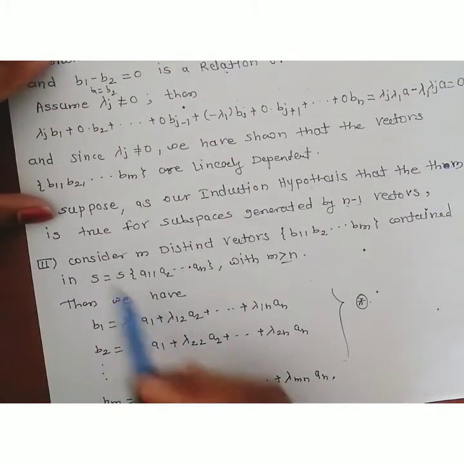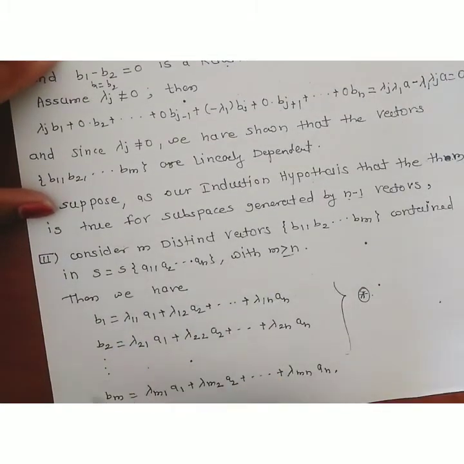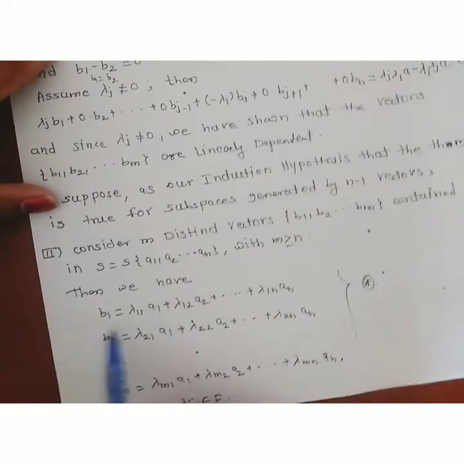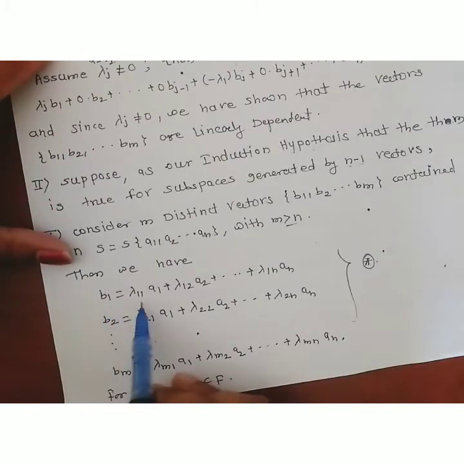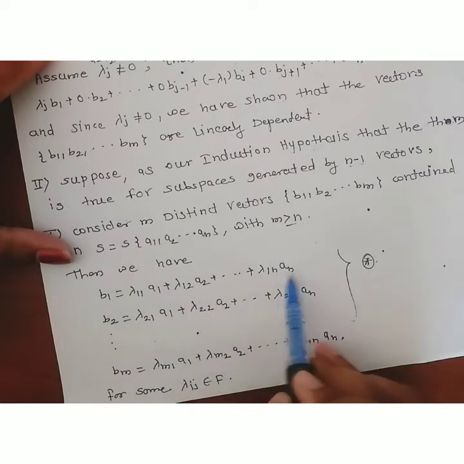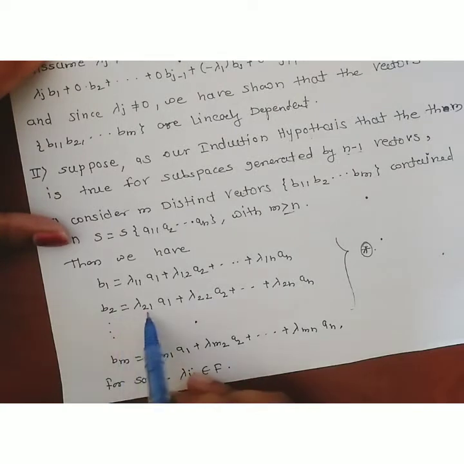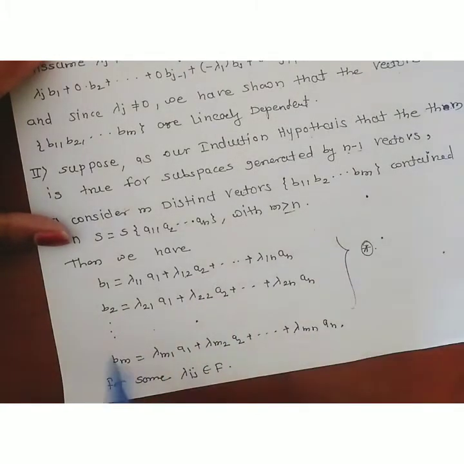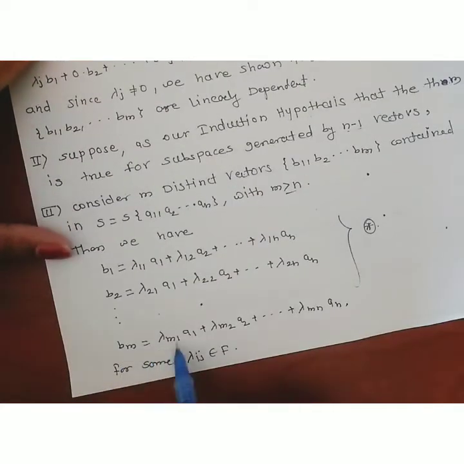Now look here. Like the first case, each vector can be written as a linear combination of the vectors a1, a2, ..., an. The first vector: b1 is equal to lambda 11 a1 plus lambda 12 a2 plus, and so on, up to lambda 1n an. The second vector: b2 is lambda 21 a1 plus lambda 22 a2 up to lambda 2n an. And the last vector bm is equal to lambda m1 a1 plus lambda m2 a2 up to lambda mn an, for some lambda ij belonging to the field. These are the scalars. Suppose this is equation star.